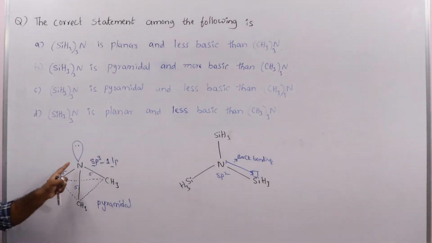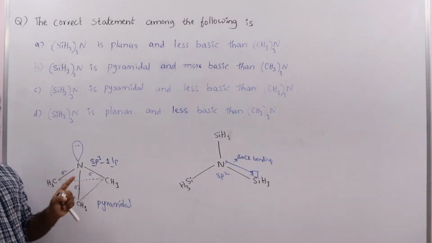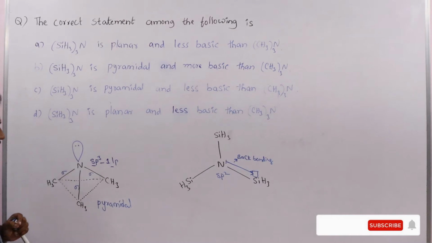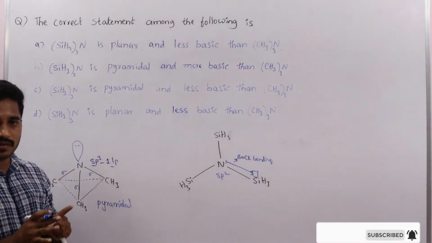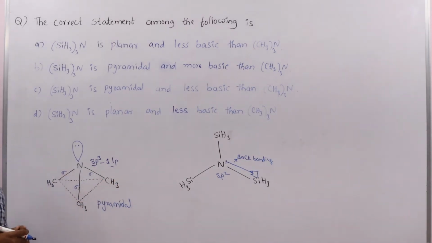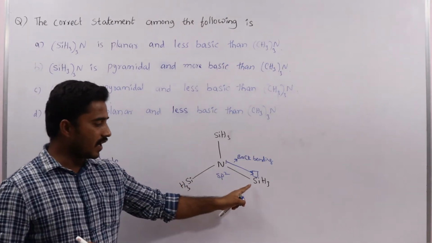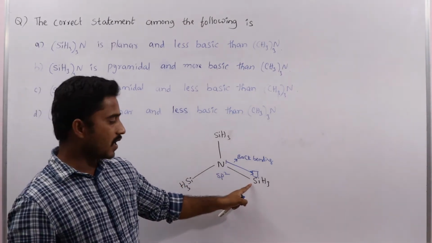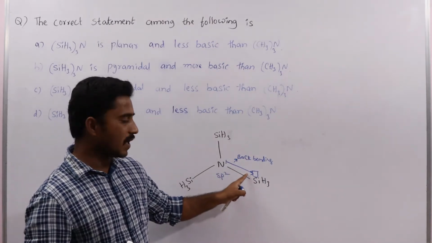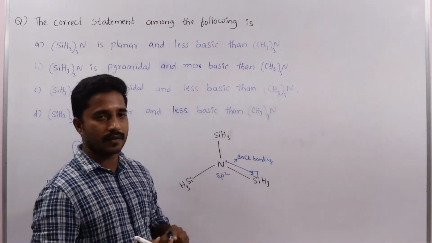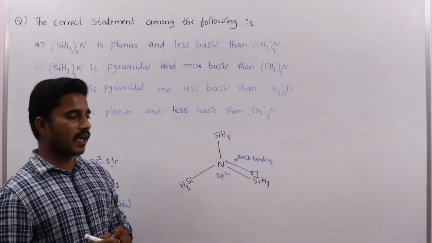In the case of trimethylamine, nitrogen does not participate in back bonding because carbon does not contain a vacant d orbital. But when we come to silicon, a vacant d orbital is there, so back bonding takes place by the donation of the lone pair by nitrogen.